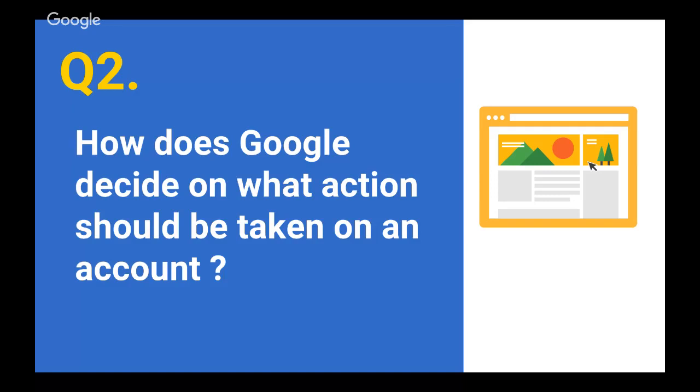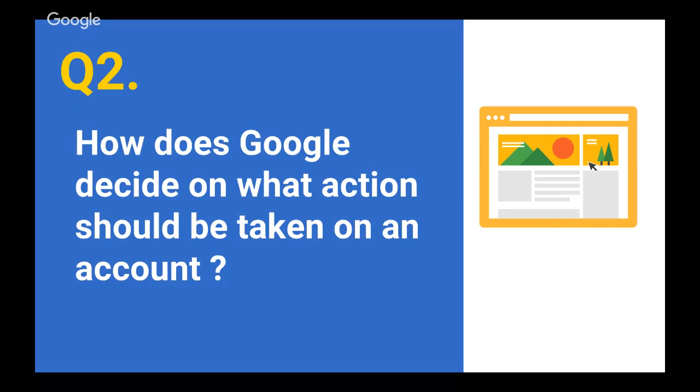The reason we take a disabling action is when we see that your apps are not of a good quality, as well as the traffic that your account is receiving is leading to a lot of invalid click activity, clearly leading to bad user experience as well as advertiser damage. So hope that helps you understand how we take an action on a particular account.